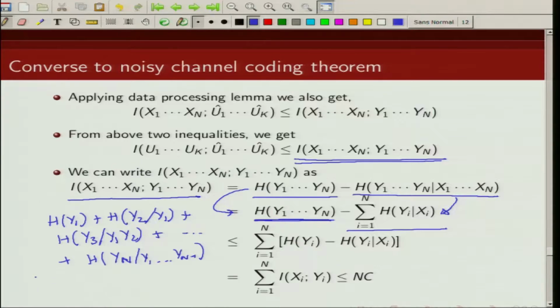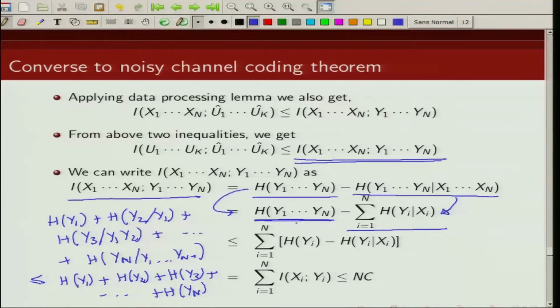Now, this is upper bounded by h of y1 plus h of y2 plus h of y3 up to h of yn. Here I use the fact that conditioning cannot increase entropy. So I can write that this joint entropy is upper bounded by the summation of the entropy h of yi, where i goes from 1 to n.